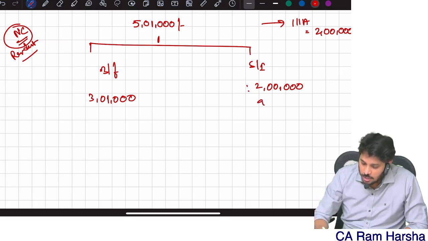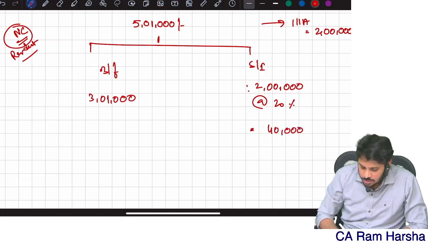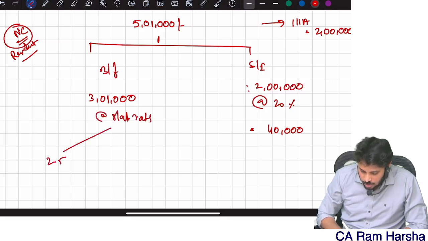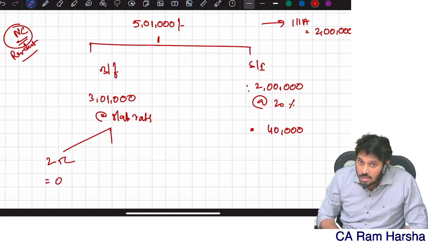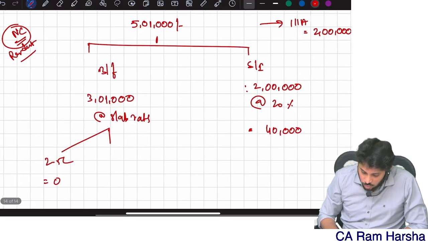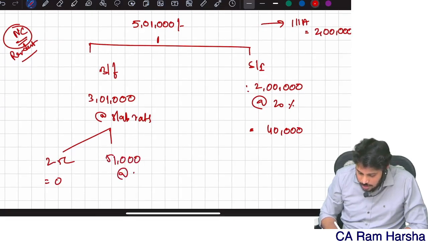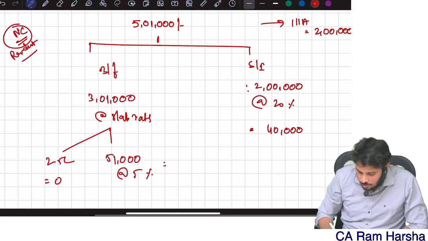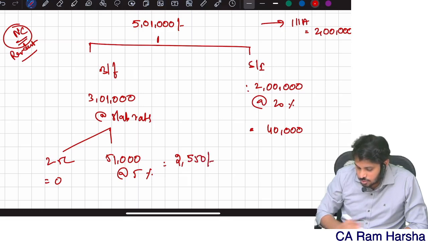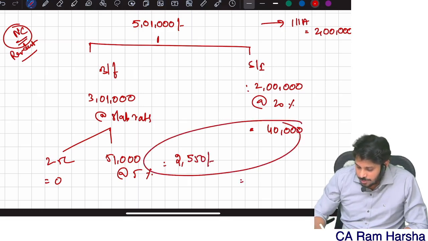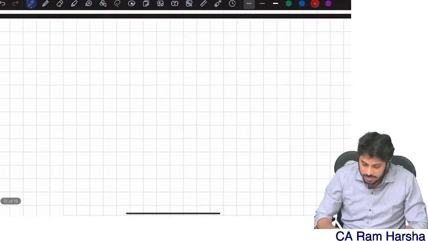Since the normal income of 3 lakh 1,000 of a normal citizen is more than basic exemption, there is no unutilized basic exemption. The special income is taxable at 20%, so the tax is 40,000 rupees. The 3 lakh 1,000 is taxable at slab rates: up to 2.5 lakh, 0. For 2.5 to 5 lakh, I have only 51,000 of normal income, taxable at 5%, which is 2,550. Total basic tax is 42,550.